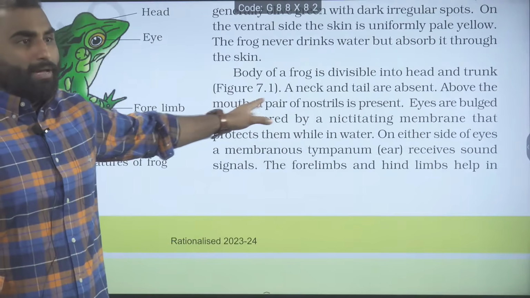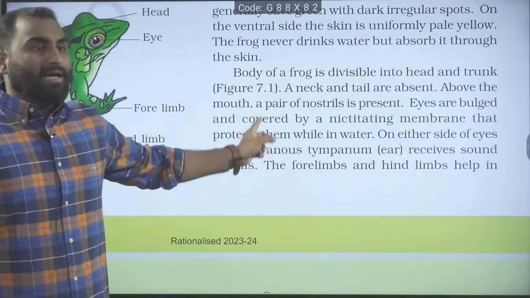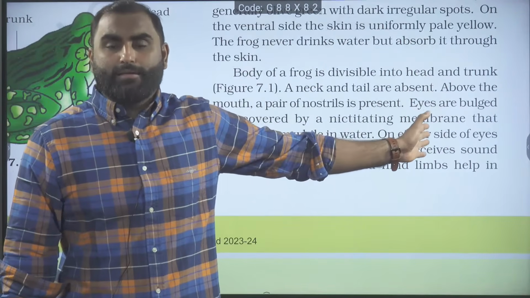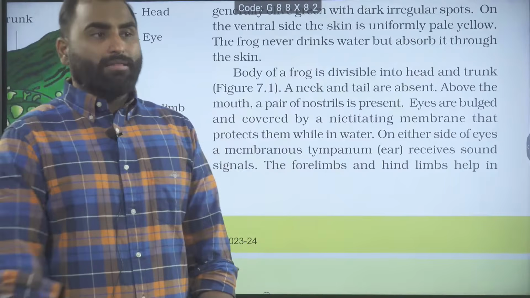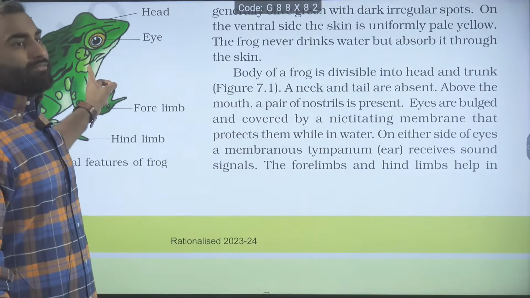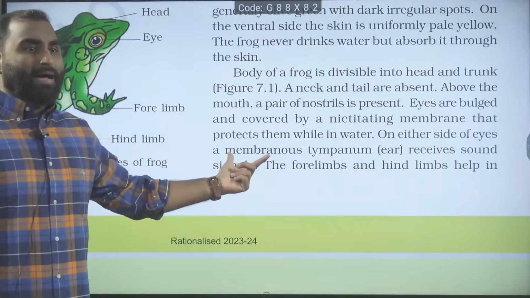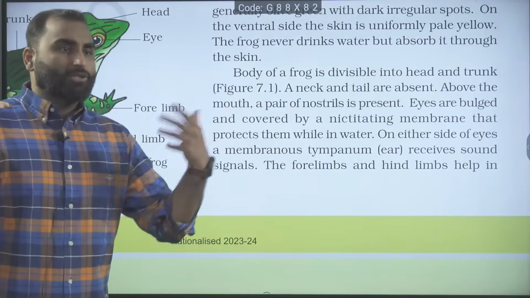Above the mouth, there is a pair of nostrils, as we can see in the diagram. Eyes are bulging out. Eyes are covered by a nictitating membrane. What is the function of the nictitating membrane? It protects the eyes in muddy waters when they are swimming. On either side of the eyes, we can see the hearing structure, the tympanum, which receives the sound vibrations or waves.